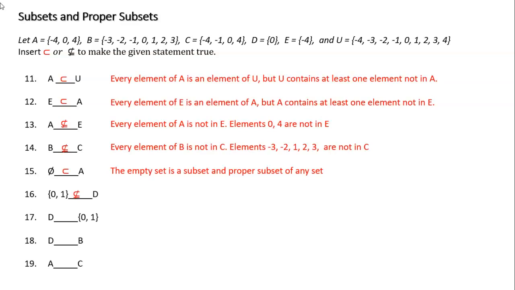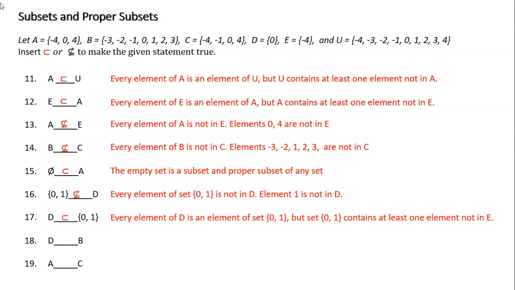How about 17? D and 0, 1, the other way. This one is a proper subset because D is only 0, and the set that I'm comparing it with has a 0, so it's there, and it has at least one more, which is the 1. So then this one is a proper subset.